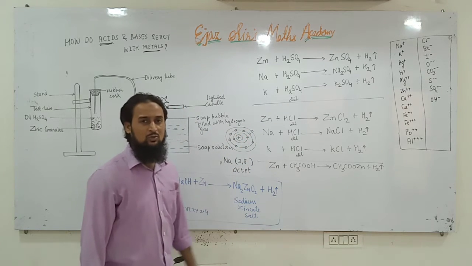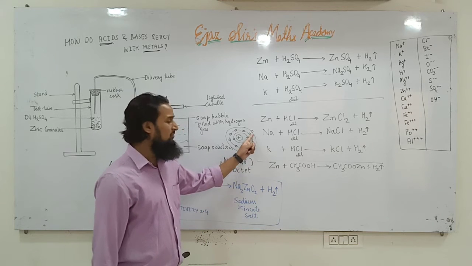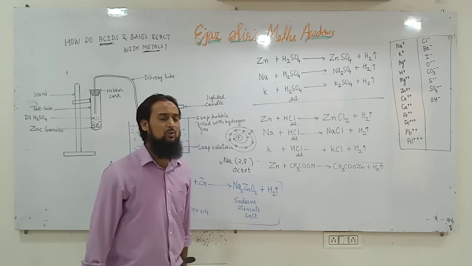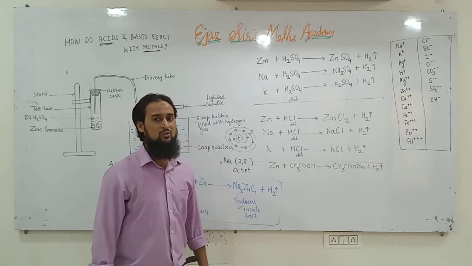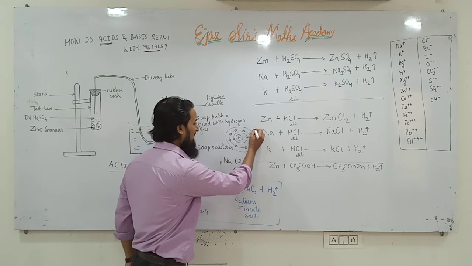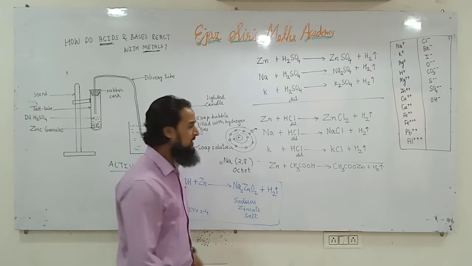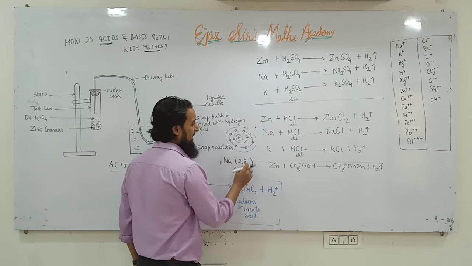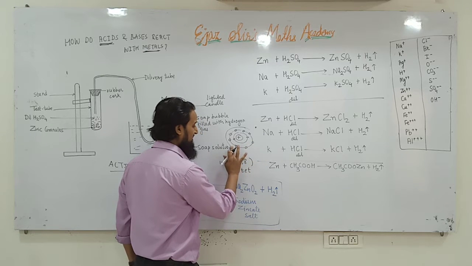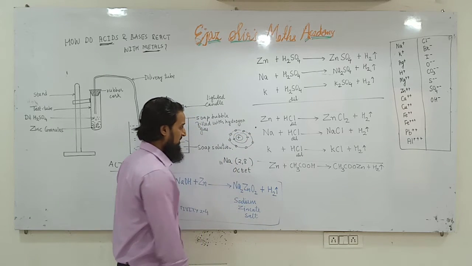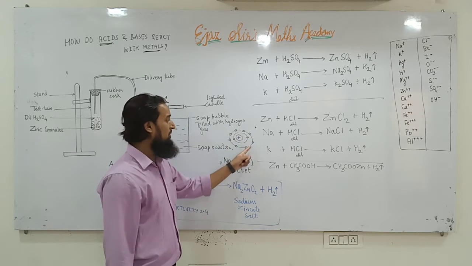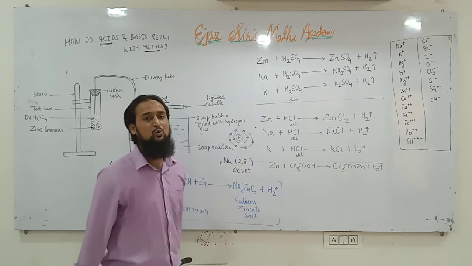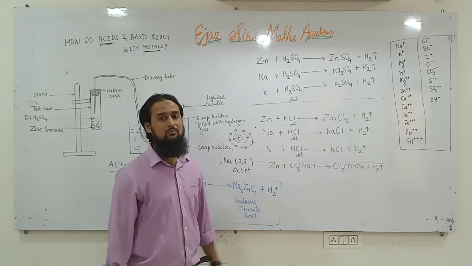Sodium wants to have 8 electrons in the outermost orbit, but 7 more electrons are needed, and no atom can give 7 electrons and sodium cannot take 7 electrons. So that's why it will donate 1 electron. Sodium will give away its 1 electron. Why? Because if it gives 1 electron, there will be no electron in the third orbit, and the orbit will disappear, since there is no electron, what is the use of the orbit? Now the second orbit will be called the outermost orbit, and it has 8 electrons. So sodium has become stable, its life has become successful.